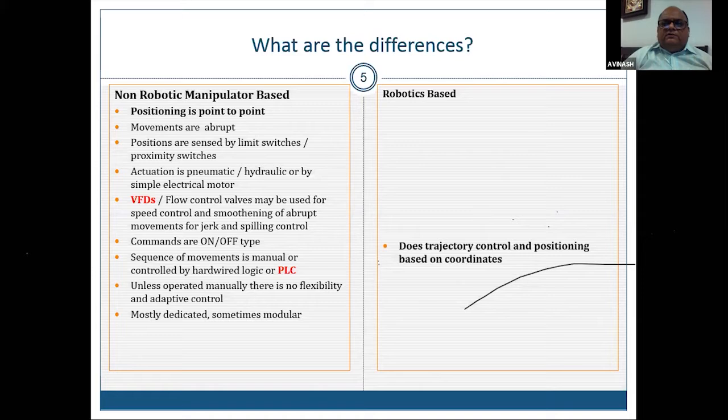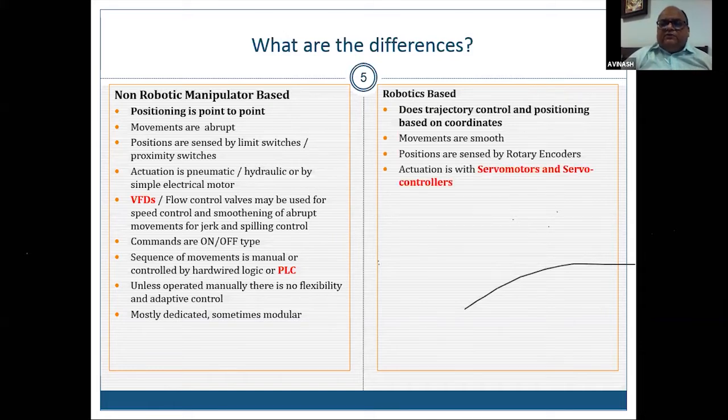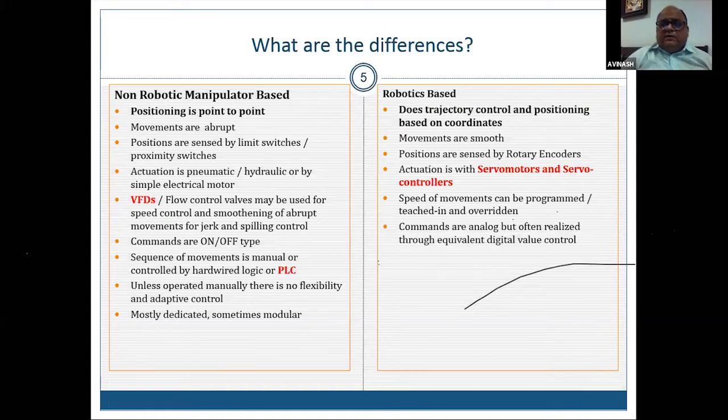Robotic controls have trajectory control and positioning based on coordinate system. Movements are smooth. Positions are sensed by rotary encoders. Actuation is with servo motors and servo controllers. Speed of movements can be programmed. It can be taught in, and it can always be overridden at the time of execution. Commands are analog but realized through equivalent digital value control. And sequence of movement is controlled by computerized multi-axis position controllers.